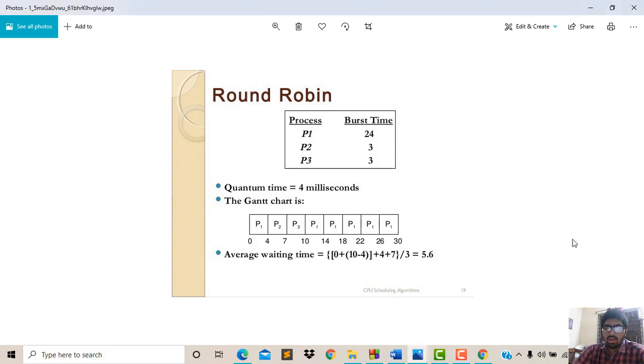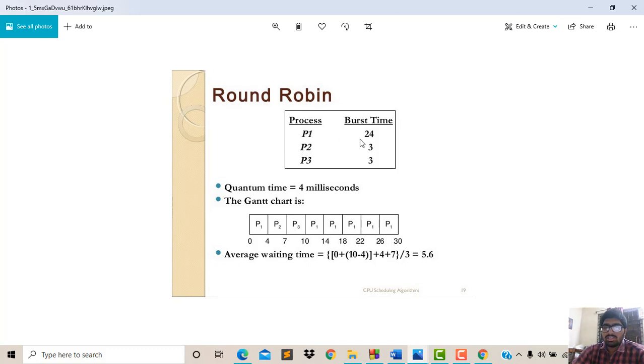The difference between this and the other algorithms is that in the round robin algorithm there is a time limit for every process to be executed. It follows FCFS, the process that comes first will be executed by the CPU, but according to the time limit.